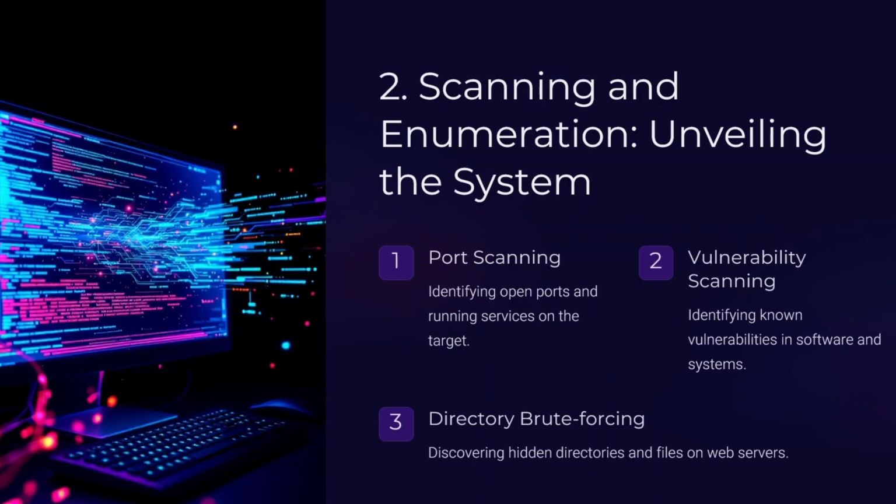So the second phase of ethical hacking is the scanning and enumeration part. There are three types of scanning involved in this part. The first is port scanning. In this, the hacker scans the target and looks for information like open ports, live systems, or various systems running on the host.